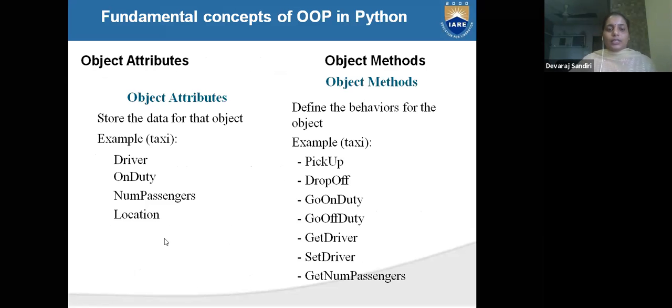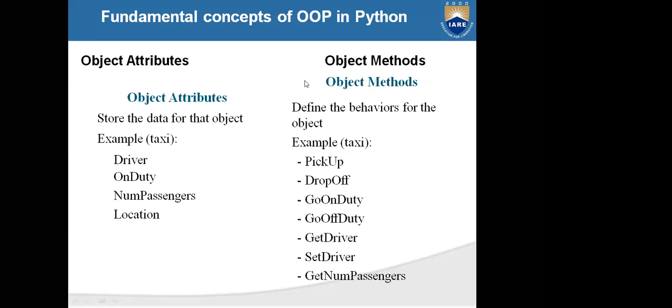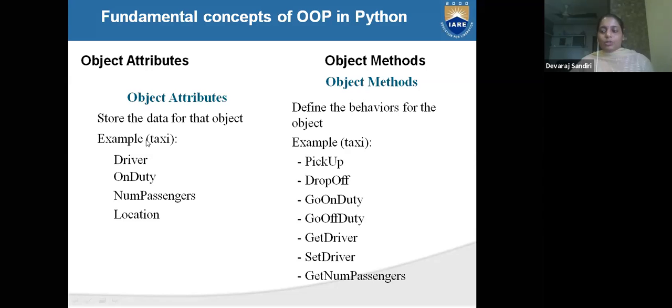See here, another example is there. See, what are the attributes and what are the methods for taxi. See, store the data for the object. What is the example of taxi? What are the attributes?